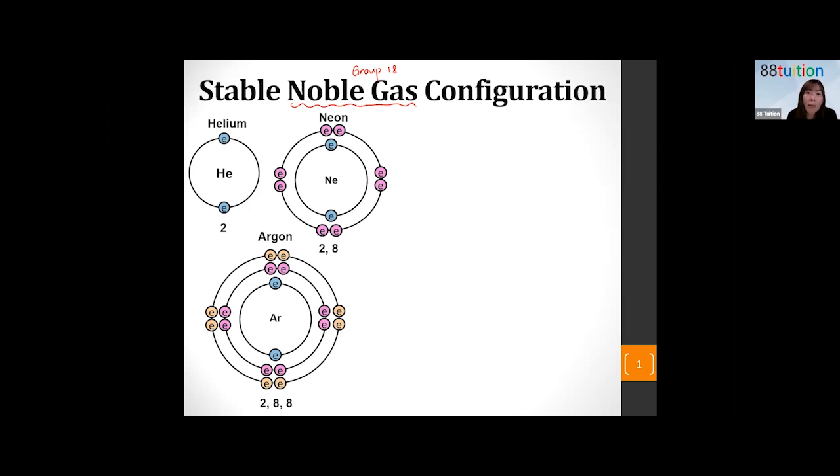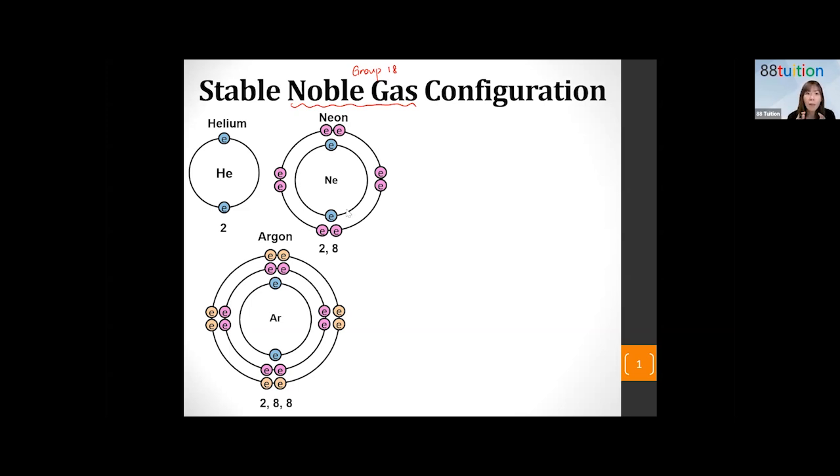We don't require a second shell or third shell or any other shells, only 1 electron shell, and it is fully filled. Look at neon. Neon has proton number 10, so 10 protons, and being electrically neutral, it has 10 electrons also. So the first shell takes 2 electrons, the second shell takes the remaining 8. First shell is fully filled, second shell is also fully filled. Can you see that? So they are stable.